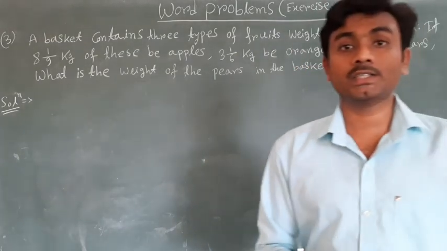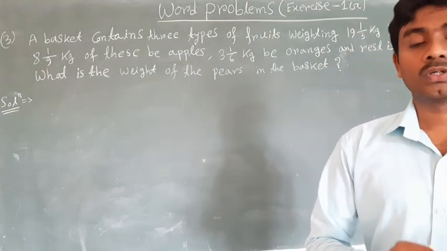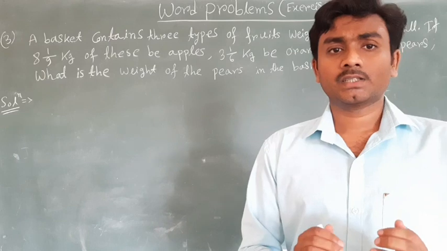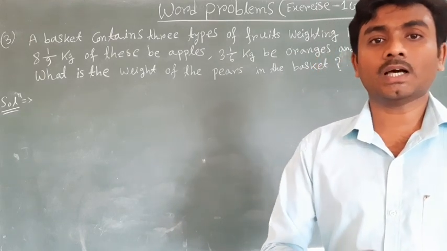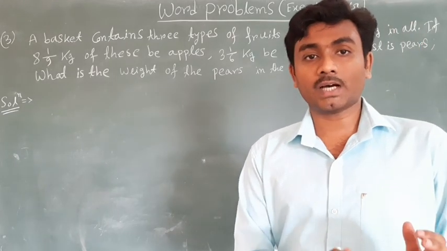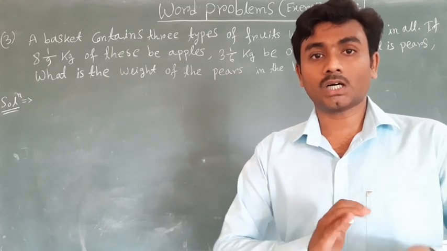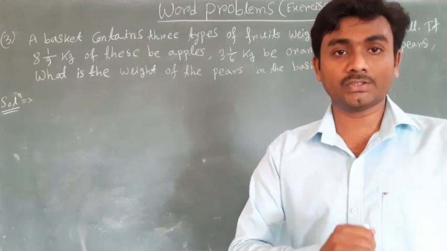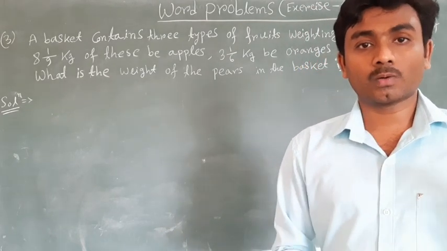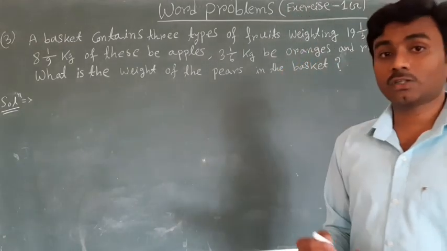So we have to find the weight of pears. If we add the weight of apple and orange, and then subtract this total weight of orange and apple from the total weight, we get the weight of pears.